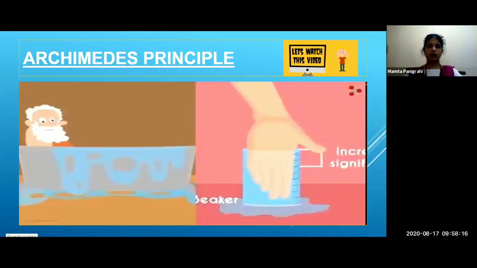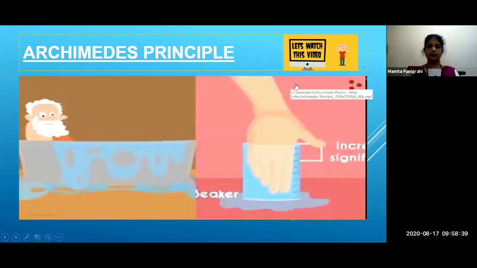So when an object is immersed fully or partially in a fluid, the upward force applied by the fluid on the object is the same as the weight of the fluid displaced by the object. This is Archimedes' principle. So, is the principle clear?